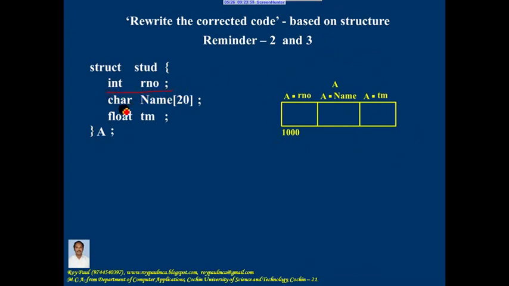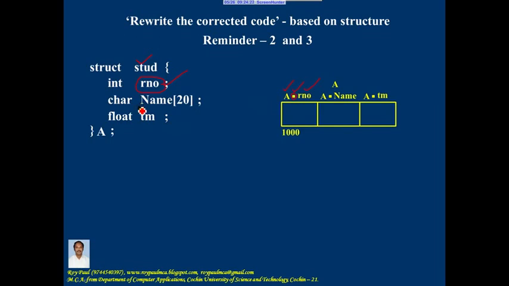Members of a structure should not be used alone. If I write cout output operator RNO, it's a mistake because RNO is a member of the structure, and if you want to access the members of a structure, you should make use of dot operator. And how do you make use of dot operator? Variable name dot member name.